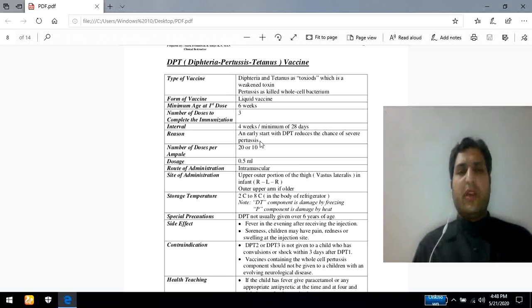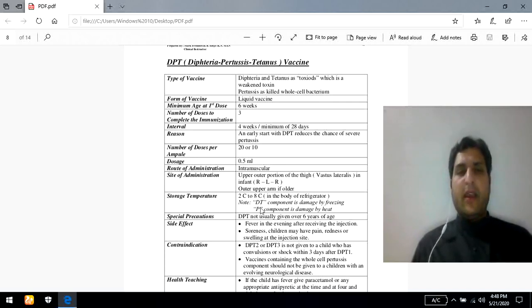There is no serious side effect, but any minor side effect may be there, like minor pain sensation, minor elevation of temperature, fever, and sometimes redness. If such conditions are there, from the health teaching point of view, you should recommend paracetamol or any antipyretic drug.